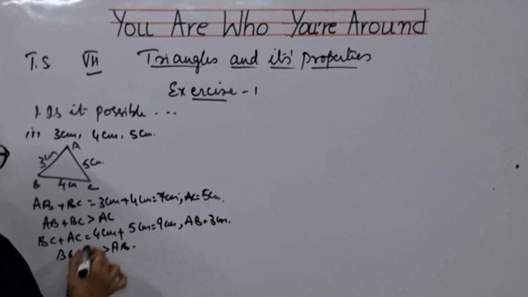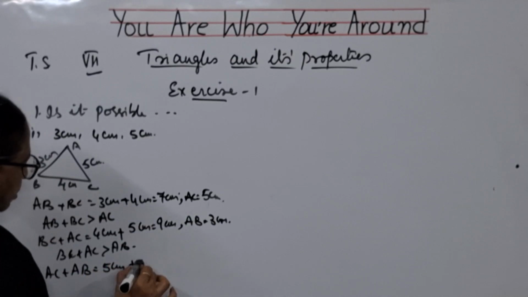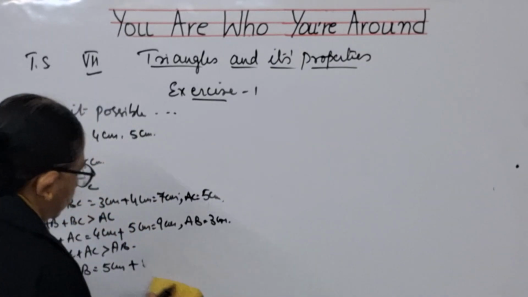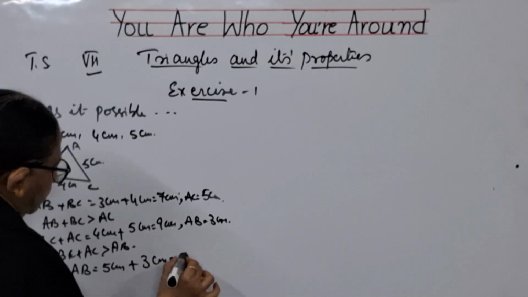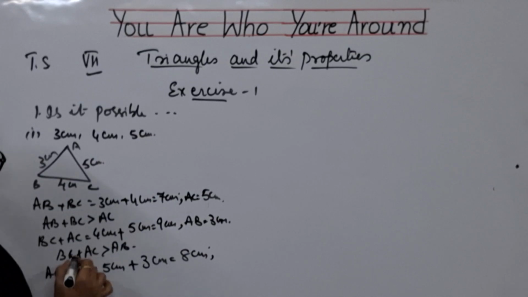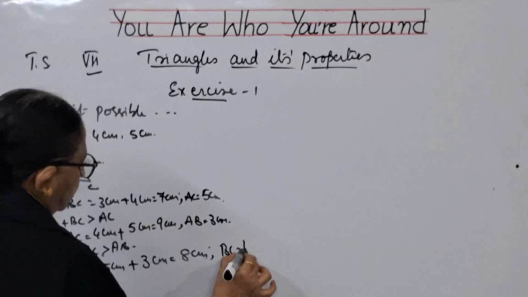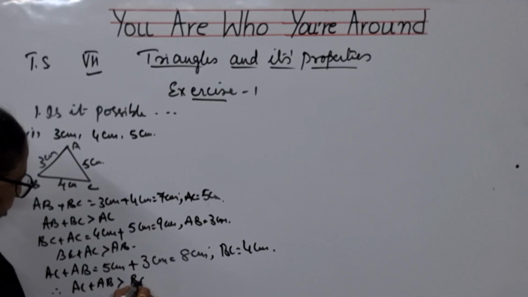Now AC plus AB. AC is 5 centimeters plus AB is 3 centimeters is equal to 8 centimeters. Now the third side BC is 4 centimeters. Therefore, AC plus AB is greater than BC.